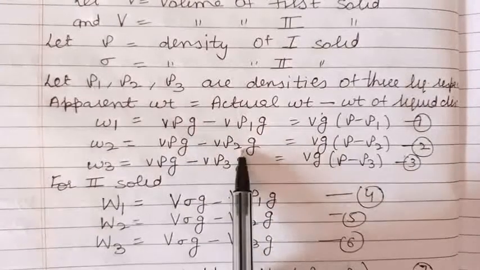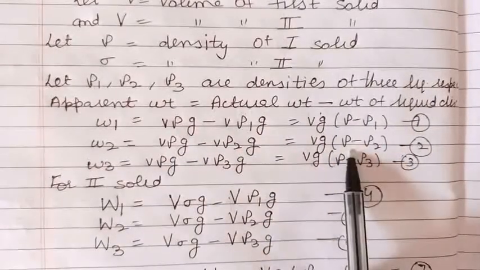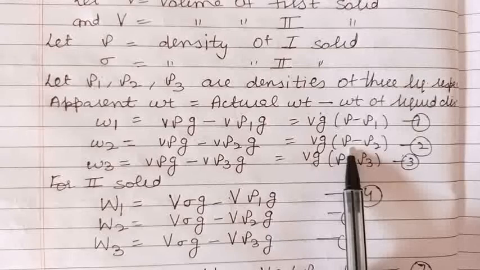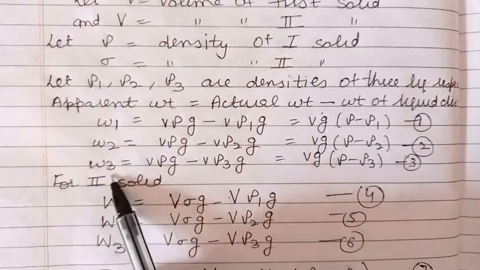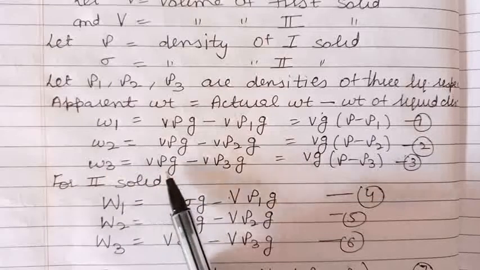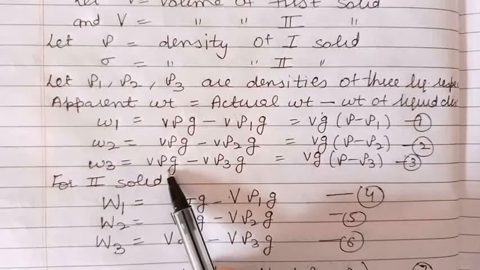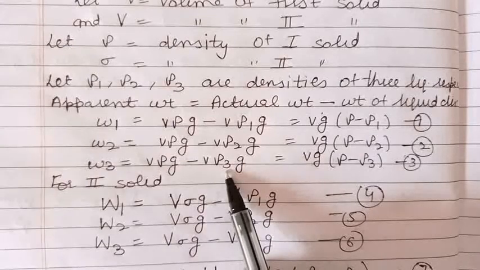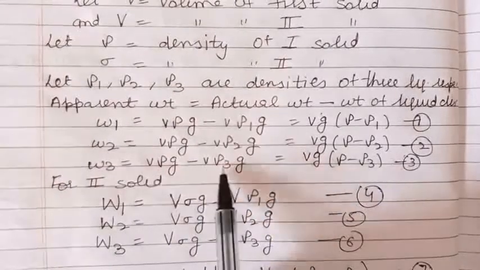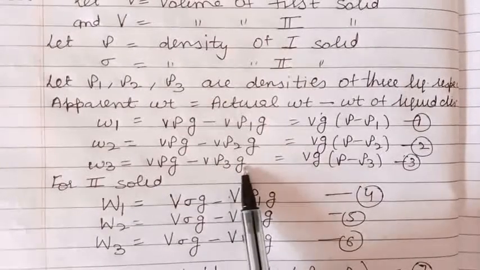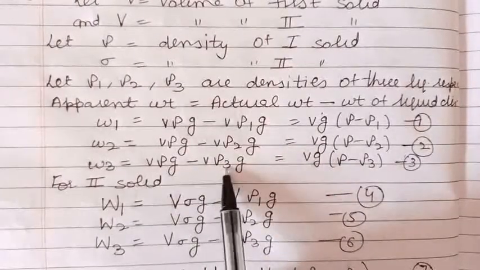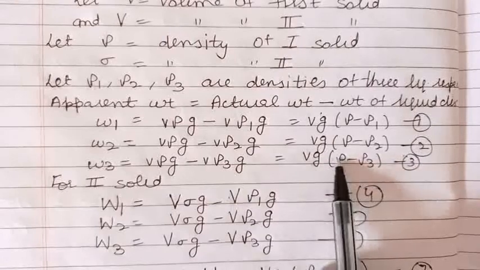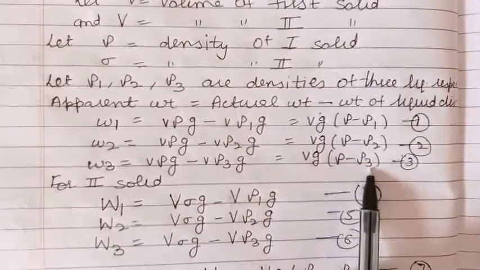Vg can be taken common, and inside we have rho minus rho 2. In the third liquid, the apparent weight is W3. True weight is v rho g. Because the density of the third liquid is rho 3, the weight of the liquid displaced will be v into rho 3 into g. Again taking vg common, inside we have rho minus rho 3.